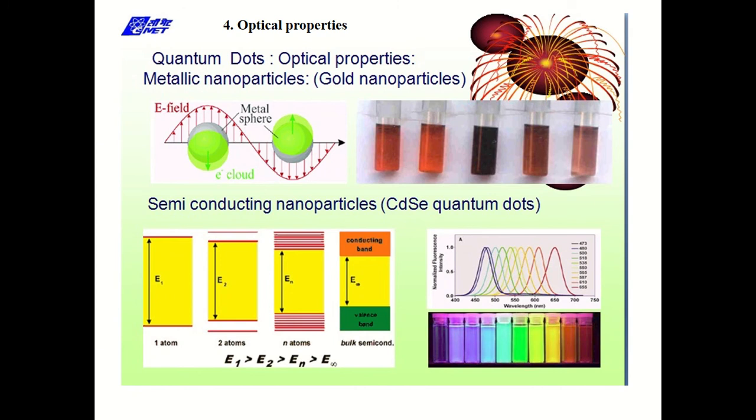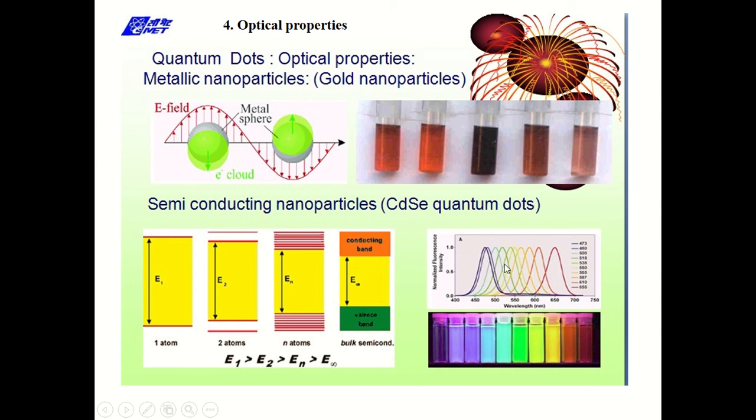Optical properties also change. Before we see the optical properties of metallic nanoparticles, let's discuss the optical properties of semiconductors. As we know, compared to bulk, nanomaterials have a wider band gap, so they require higher energy to excite. As higher energy is required, the absorption spectrum is shifted to the higher frequency or higher energy end, and thus the absorption band is shifted towards blue color.